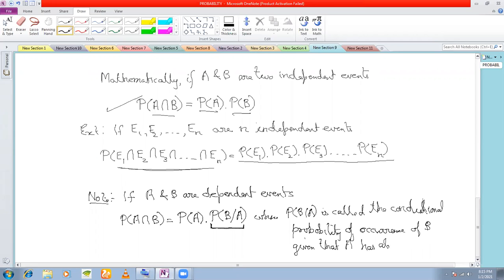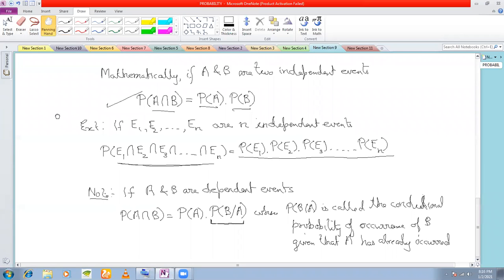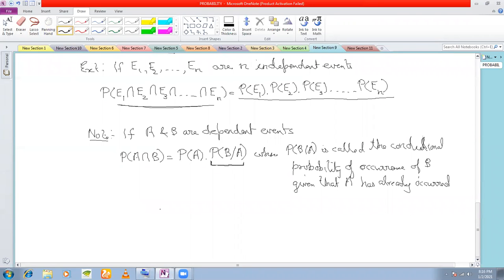I will discuss this in detail. Don't worry. But for the time being, know that if they are not independent events, they must be dependent events. And what will happen to probabilities of dependent events? This is what is going to happen. A has already occurred. Clear? Or what you can also say is, if you want to write in terms of B, suppose here A depends on B. Understood?